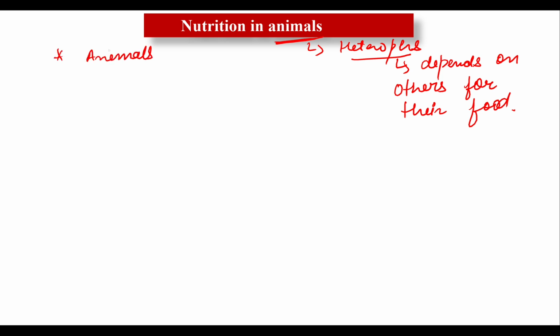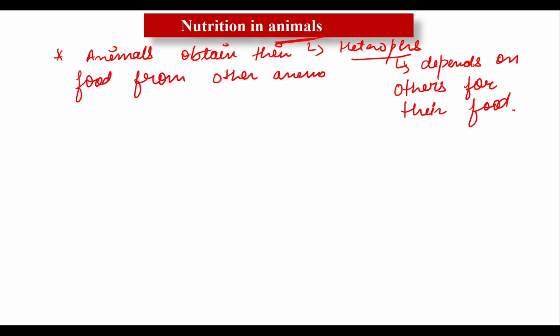Animals obtain their food from other animals or plants, which they eat. We humans are also animals, so we obtain food like wheat, rice, pulses such as dal, fruit and vegetables from plants.